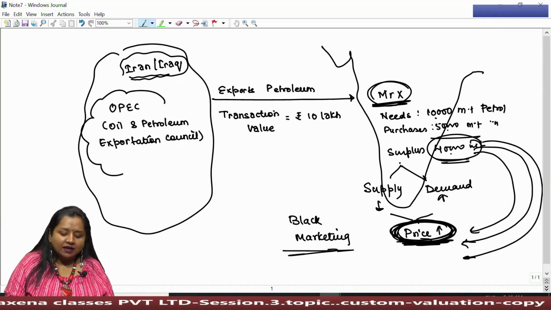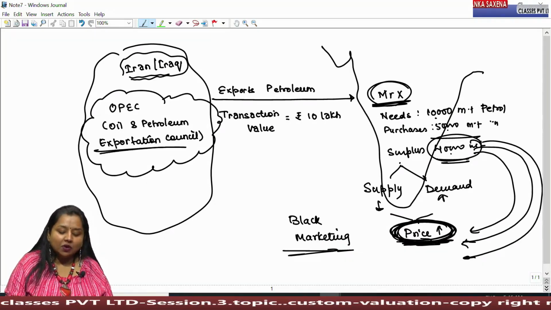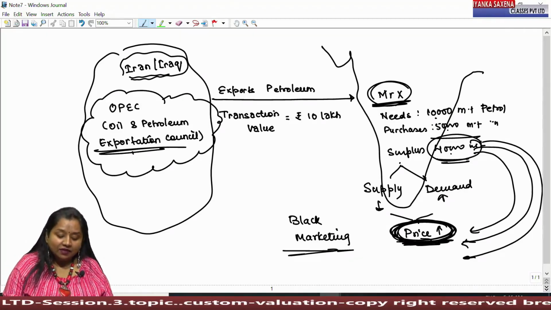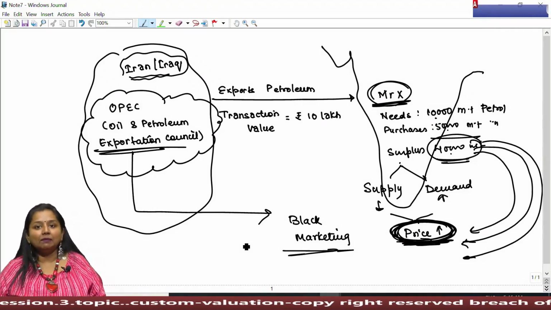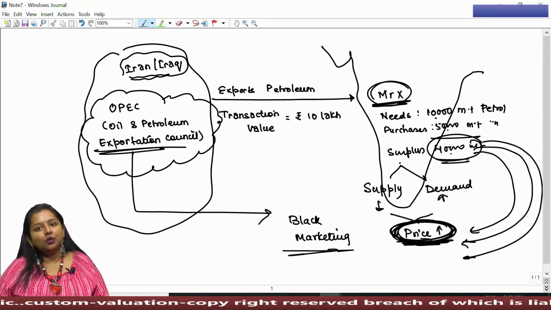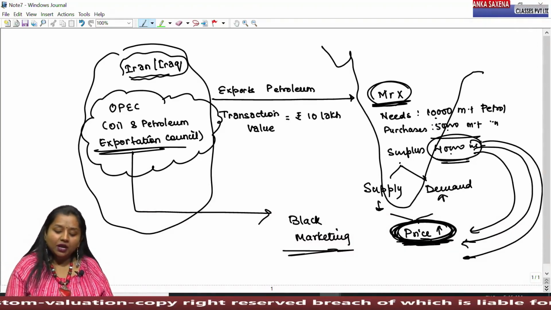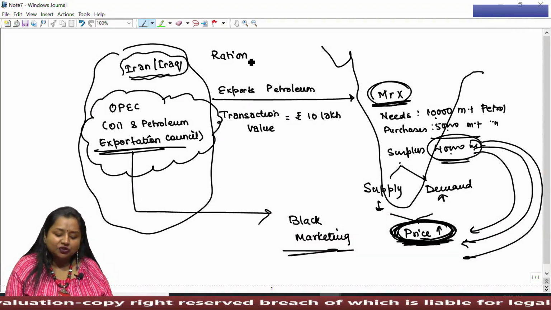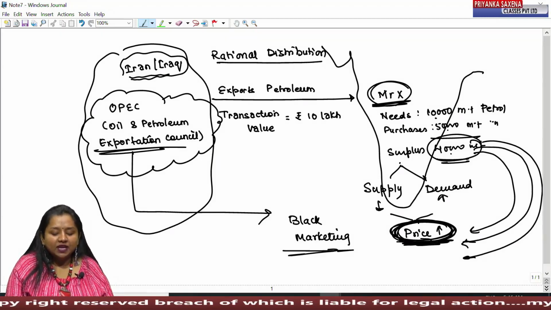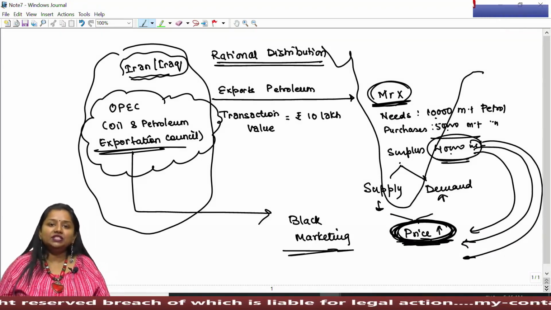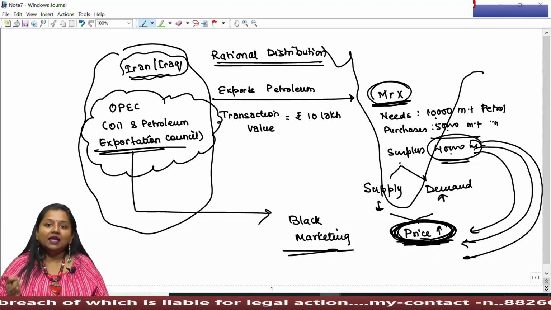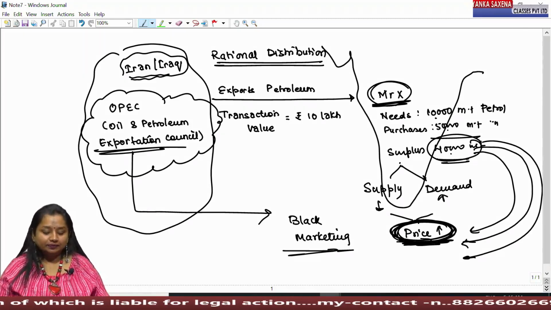Over the period, the Iran-Iraq suppliers created an organization in the name of OPEC, Oil and Petroleum Exportation Council, and they realized that this black marketing was resulting in irrational distribution of this scarce resource throughout the global economy. Therefore, in order to have rational distribution, since it is a scarce resource, it needs to be distributed rationally among different countries in the way they are actually demanded in their market.